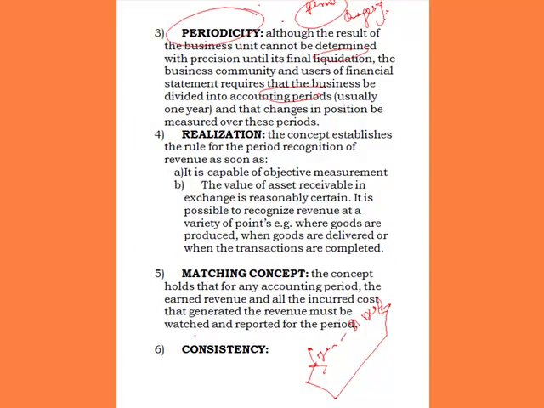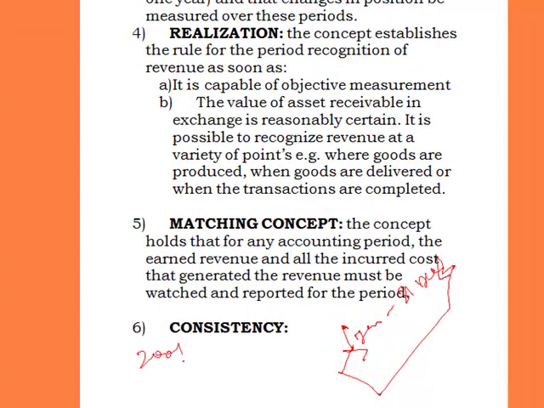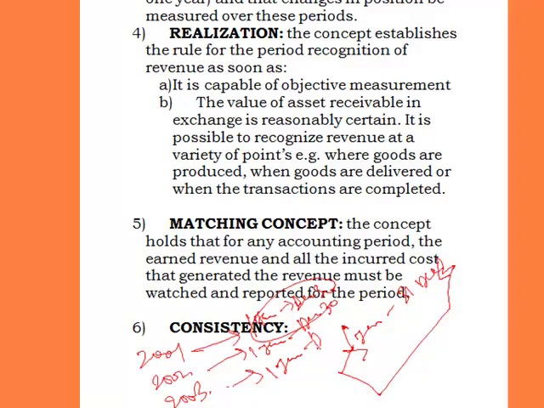Like 2001, 2002, 2003. For 2001, it will be 1 January to 31 December. This is a period. For 2002, it is from 1 January to 31 December. This is another period. The third one is 1 January of 2003 to 31 December. So this is the first period. After the end of 2001, you determine the changes in position of the business. The next time you can determine is after the next period.